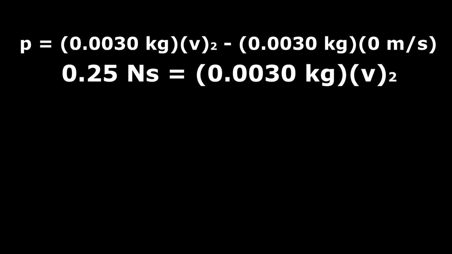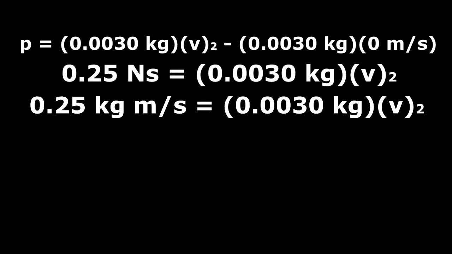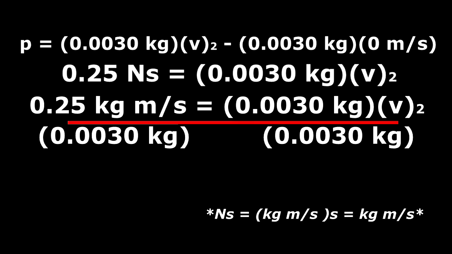We can write the change in momentum in units of kilograms times velocity. And now let's divide both sides by 0.0030 kilograms to isolate its final velocity. We find that the ping pong ball's final velocity is 83 meters per second.